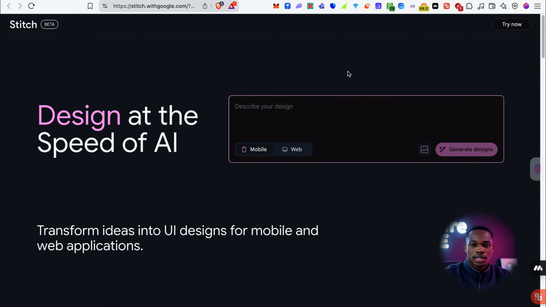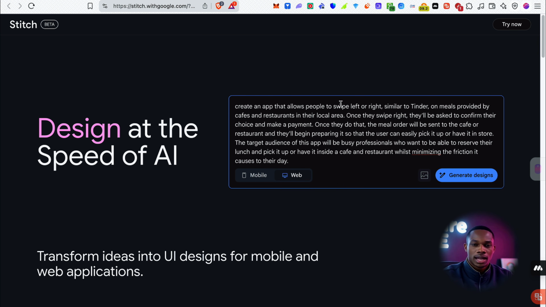So if you've ever had the idea to design an application for mobile or a website, then yeah, this could be something that's really useful for you. As you can see, first of all, we've got a toggle right here, depending on whether you want to design for mobile or design for web. I'm going to stick to web, and what I'm actually going to do is copy and paste this prompt, which is essentially a prompt to create an app that lets people swipe left or right, similar to Tinder, on meals provided by cafes and restaurants in their local area.